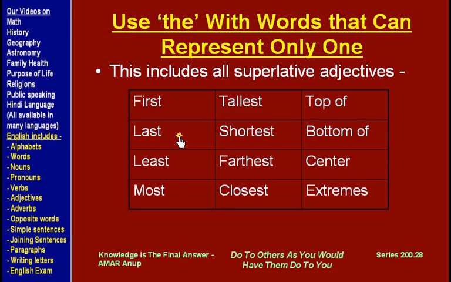There can only be one first, there can only be one last. Similarly, least is an adjective, most is another word, there can only be one most. Top of, bottom of, extremes, these are some examples of words which are not even adjectives but they are uniquely single, so we use "the" with them. Tallest, shortest, farthest, closest are adjectives, all superlative adjectives.